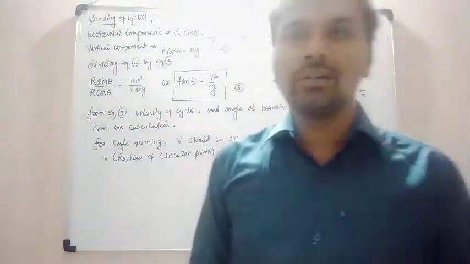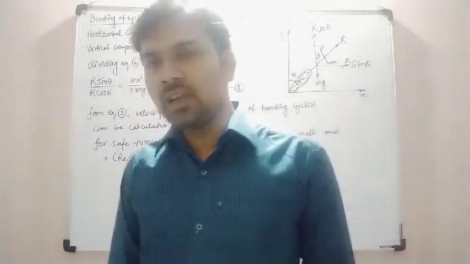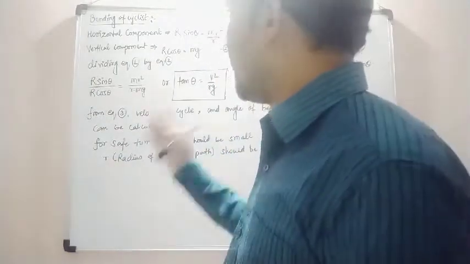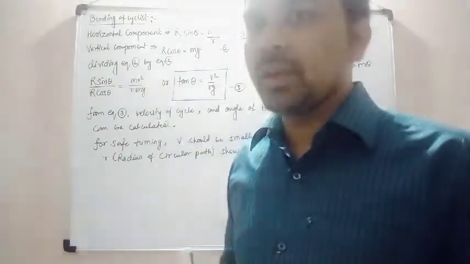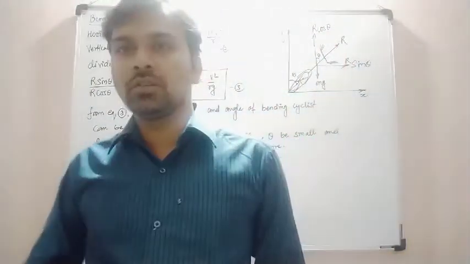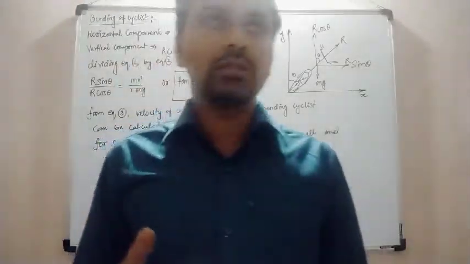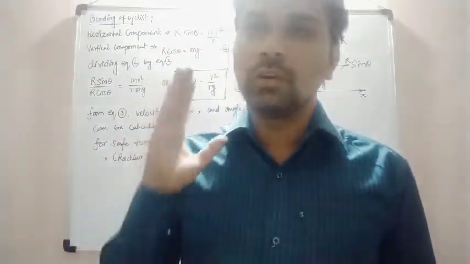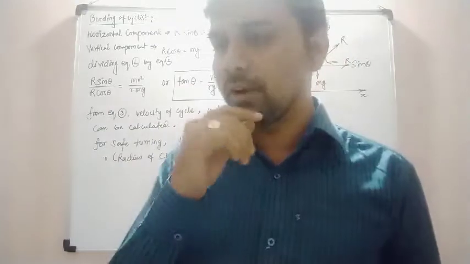So, welcome back. Another important, interesting topic is the bending of a cyclist. What happens when a cyclist takes a turn on a circular path? What will be the conditions? What will be its velocity? What will be its angle of bending? That we have to find out.